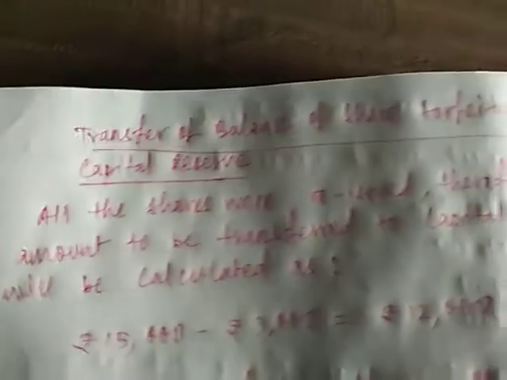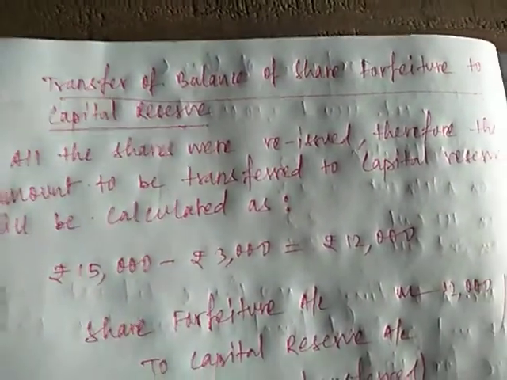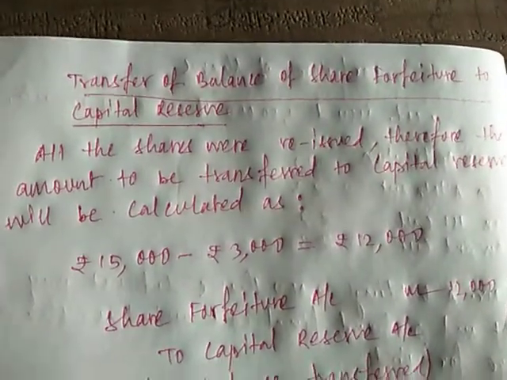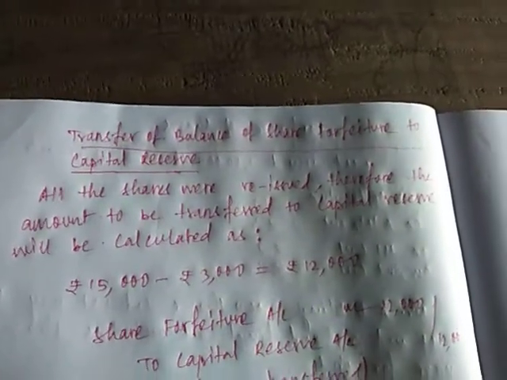Now after reissuing the shares, we need to transfer the balance of share forfeiture account to capital reserve. Whatever balance is remaining in share forfeiture account, we need to transfer it to capital reserve. Because in share forfeiture we have forfeited rupees 5 per share, but we have only compensated the loss of rupees 1 per share while reissuing the shares. Since we have only suffered a loss of rupees 1 per share, rupees 4 per share is remaining there. That amount will be transferred to capital reserve.